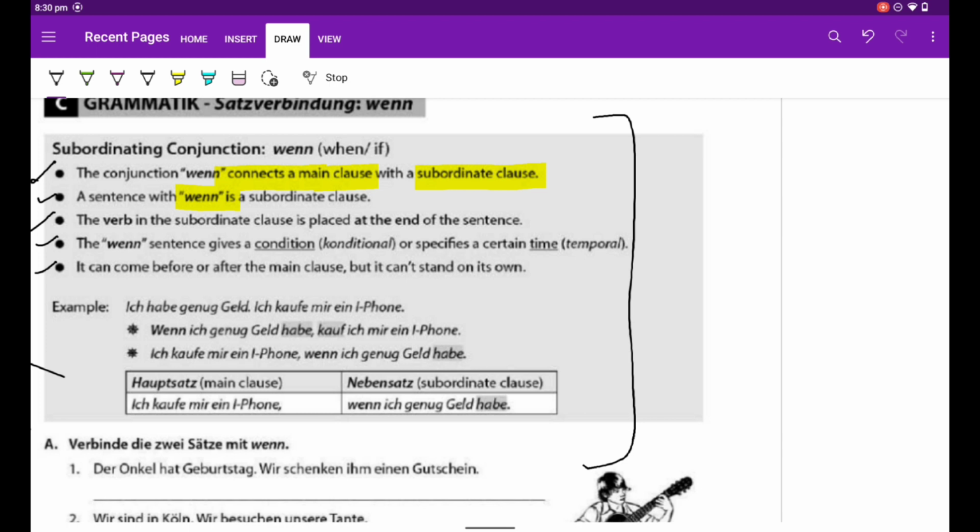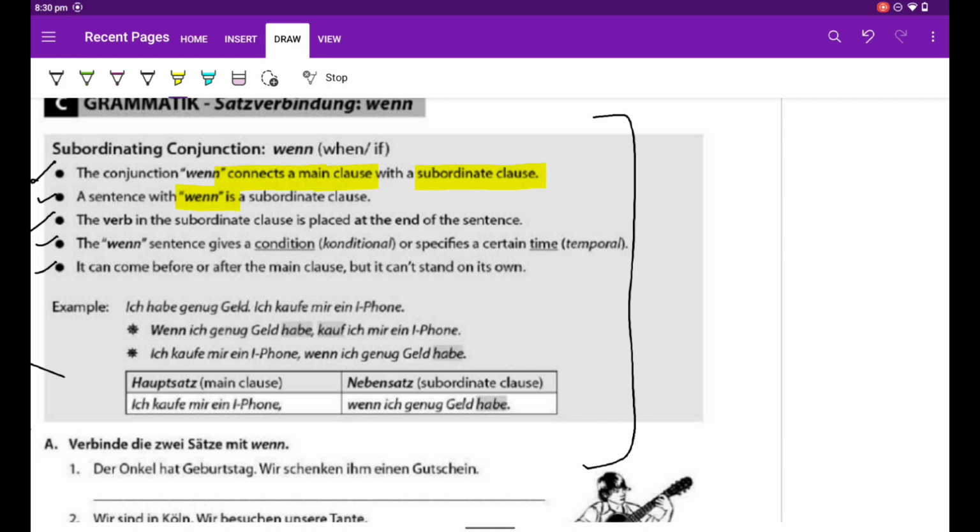The verb in the subordinate clause is placed at the end of the sentence. The when sentence gives a condition. That is why it is known as conditional, or it specifies a certain time, and it's known as temporal in German. And last is it can come before or after the main clause.